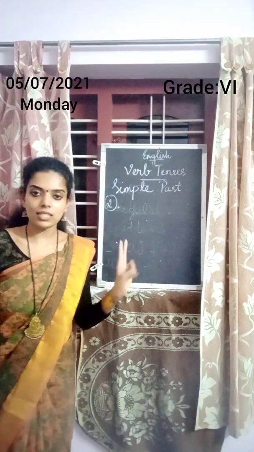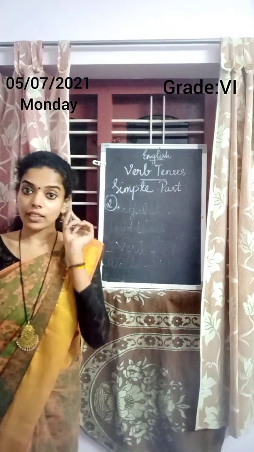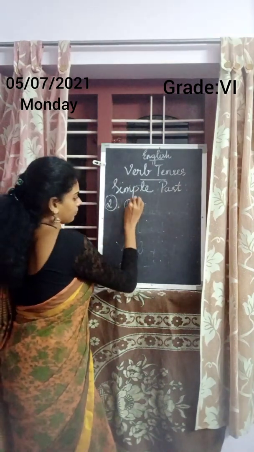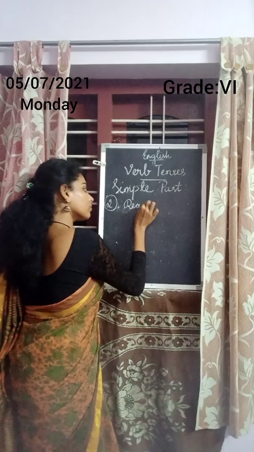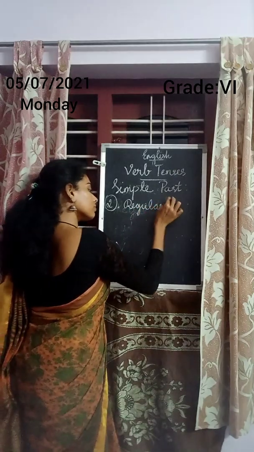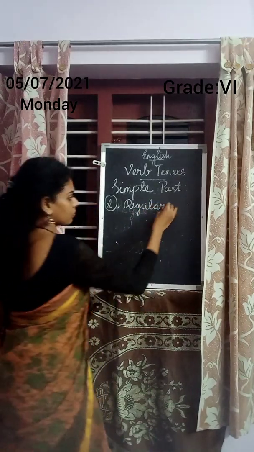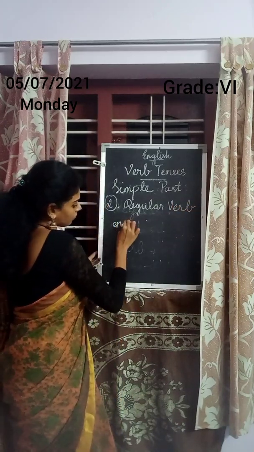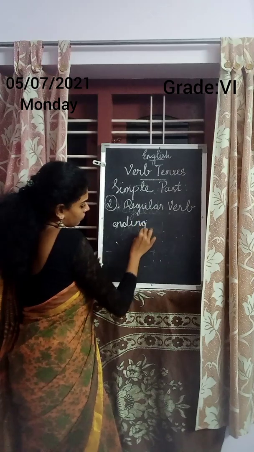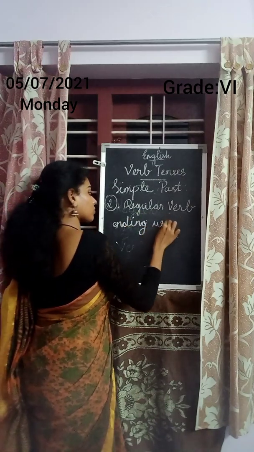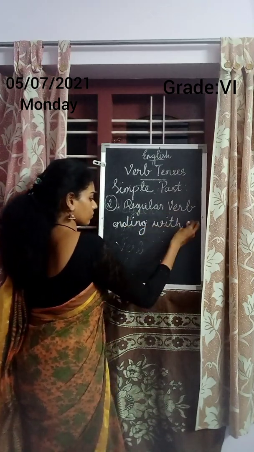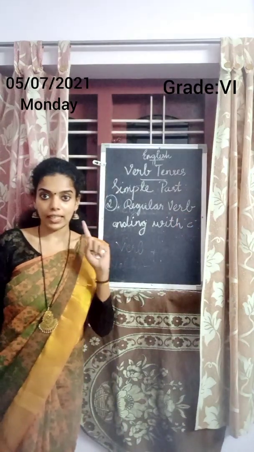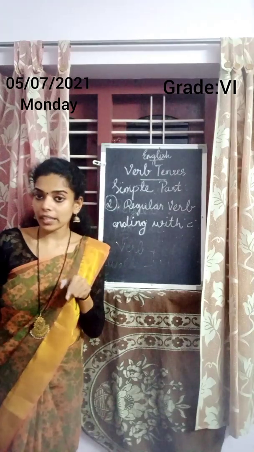So the second rule is, regular verb ending with E. Is walk ending with E?